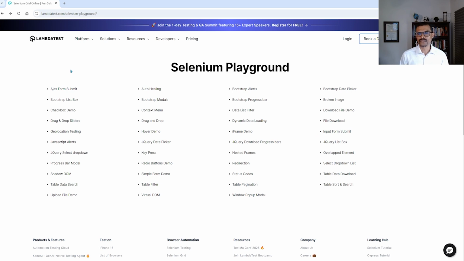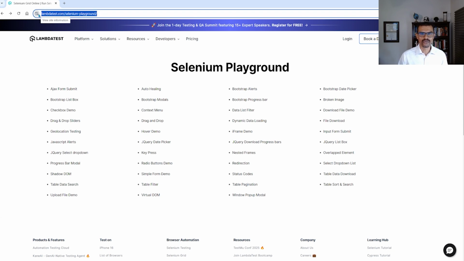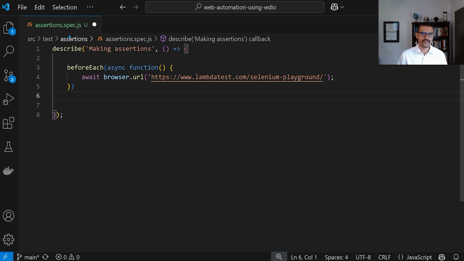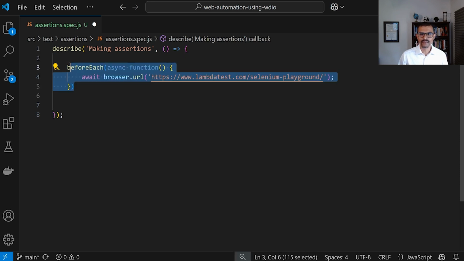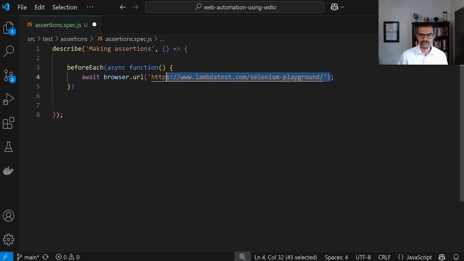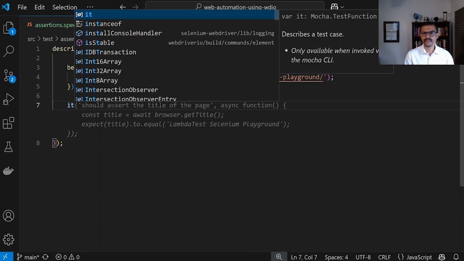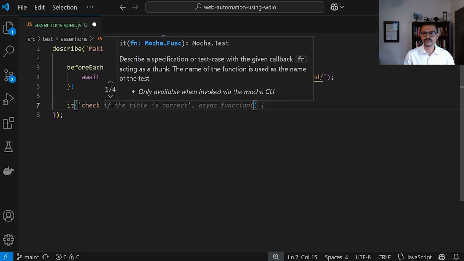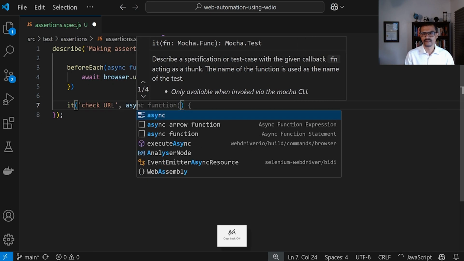And the first thing that we're going to do here is to navigate to this website and make sure that the URL is this. So when we land on this page, we're going to check that this website has this given URL. And I've got this spec file right here called assertions.spec.js. This is where we're going to put all of our tests. And I've created this suite right here, which is basically making assertions. This beforeEach hook right here is going to send every test to this URL every time we execute a test. All right, so here we're going to say it checks URL and sync.